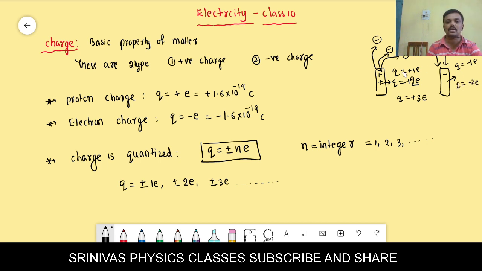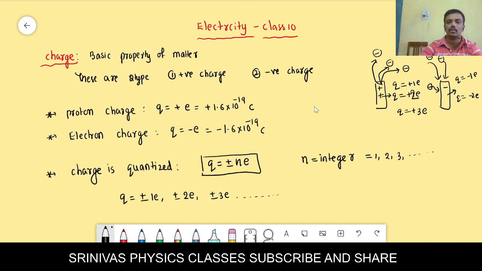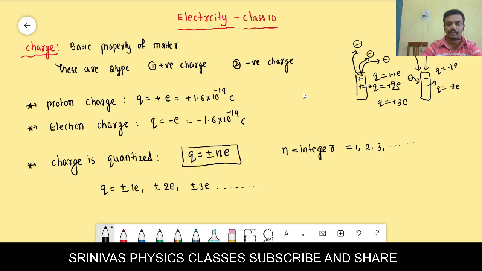That means if you supply electrons to an object, it acquires the negative charge. And if you remove electrons from an object, that object acquires the positive charge. We can remove one electron, two electrons, three electrons. We can add one electron, two electrons, three electrons. We cannot add half an electron. That's why n is always an integer.